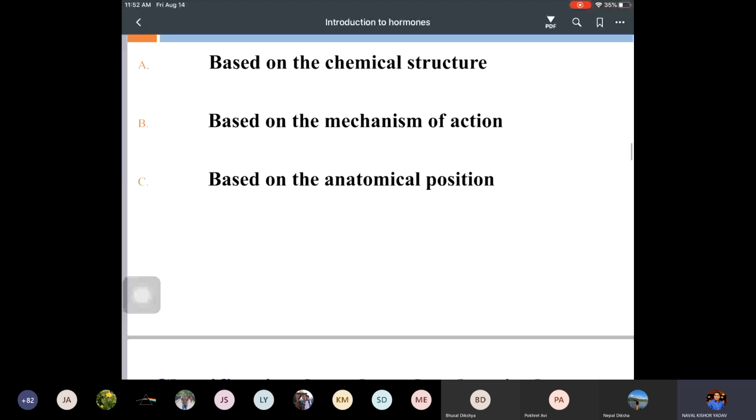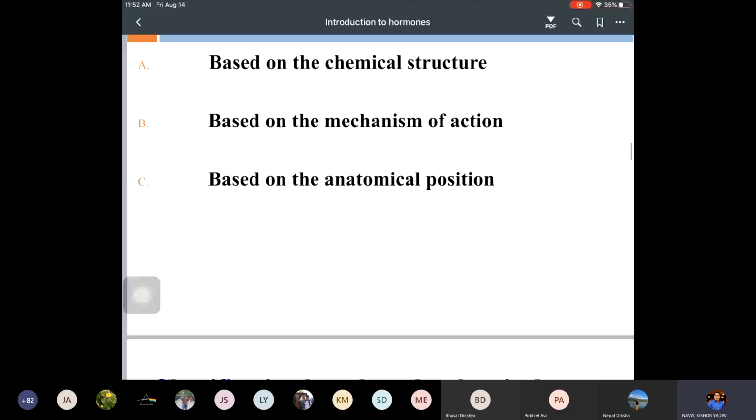In the protein and peptides, you can see examples like insulin, glucagon, parathyroid hormone, and calcitonin. These are the protein or peptide hormones, which have few amino acids, like insulin and glucagon. And the steroid hormones like the sex hormones and adrenocorticosteroid hormones are examples of steroid hormones, which are synthesized from cholesterol.